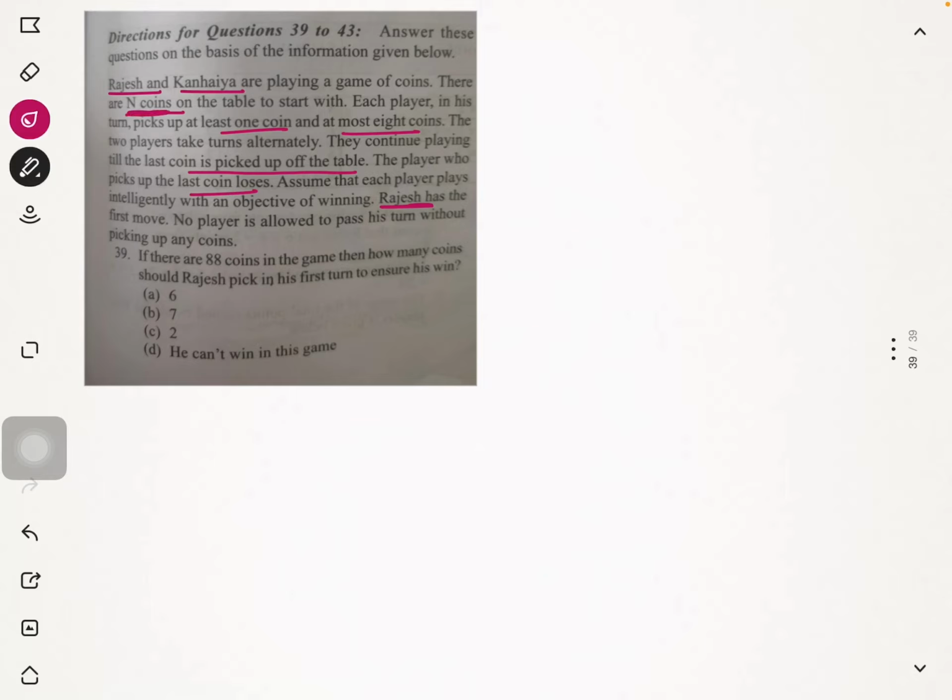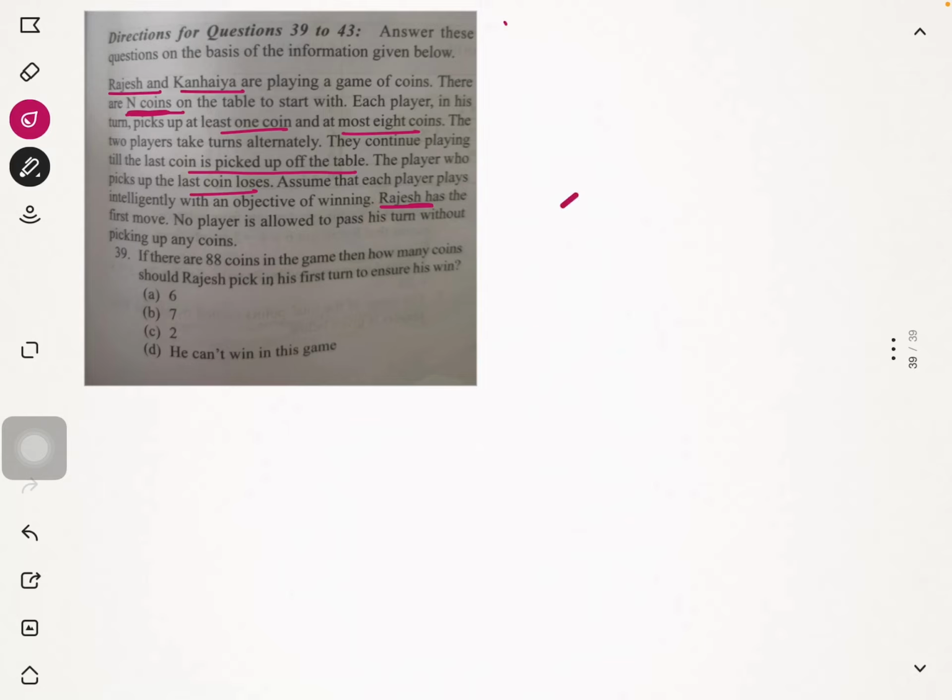Now the question 39 says: if there are 88 coins in the game, then how many coins should Rajesh pick in his first turn so as to ensure that he wins? Before answering this question, we need to understand what pattern this game follows. Let us assume that I am Rajesh and my objective is to win. Let me see in what scenarios I will win and in what scenarios I will lose.